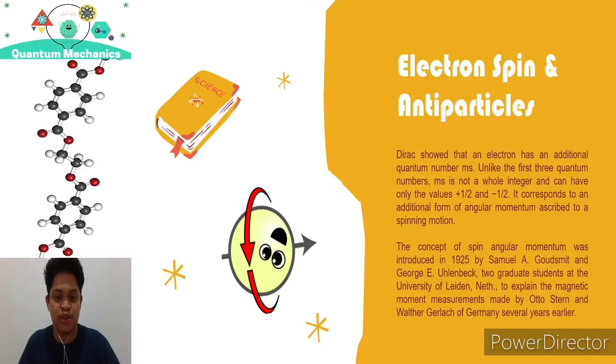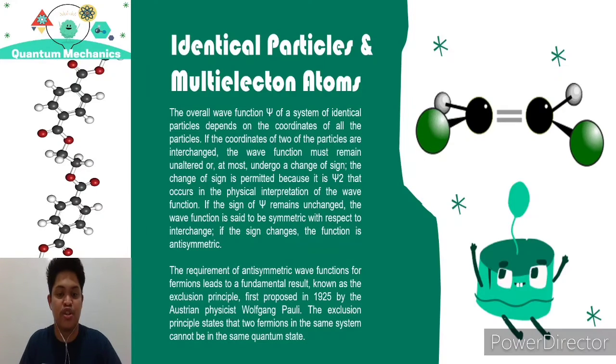Quantum mechanics has two types of angular momentum, the orbital and spin. This spin angular momentum is defined as the angular momentum about its center of mass coordinate. There's more to learn about quantum mechanics, and identical particles is one of them.